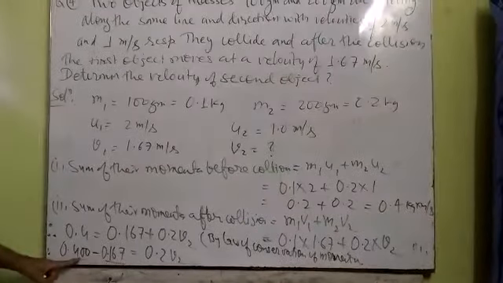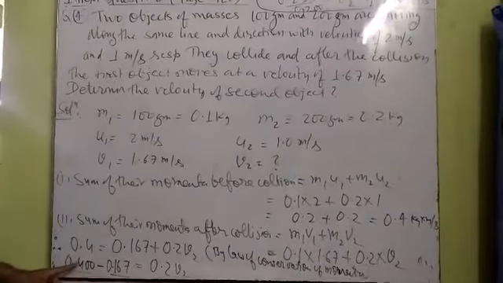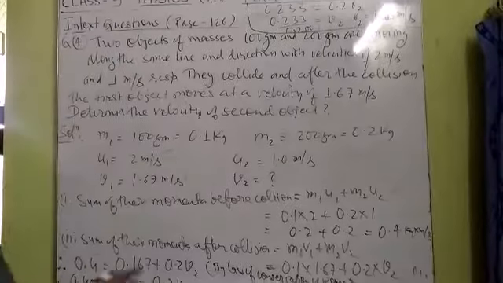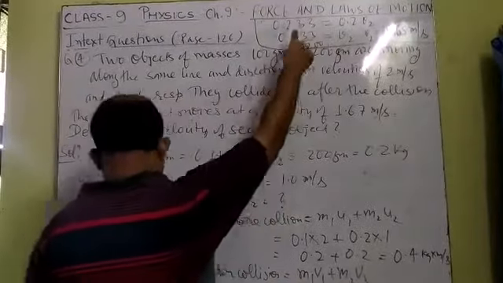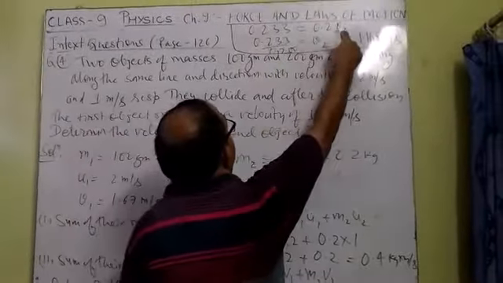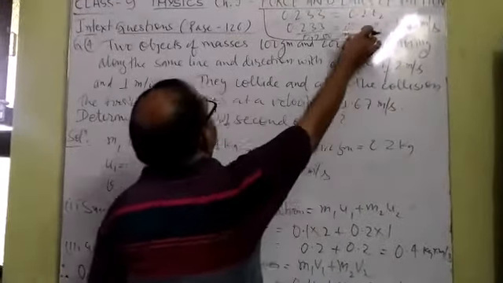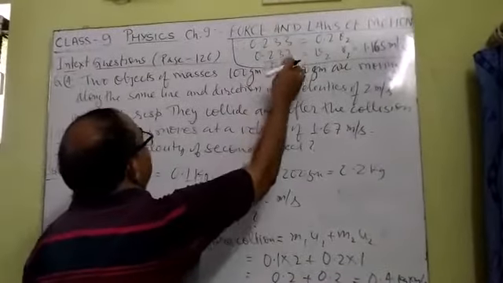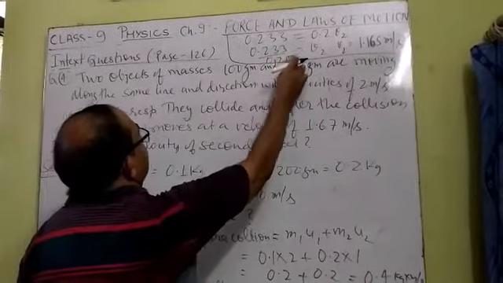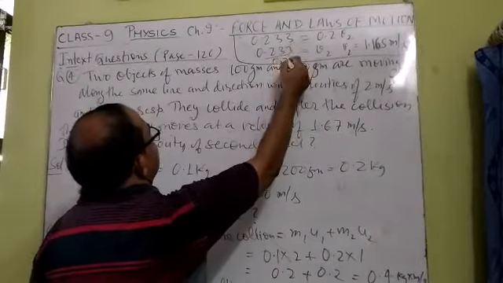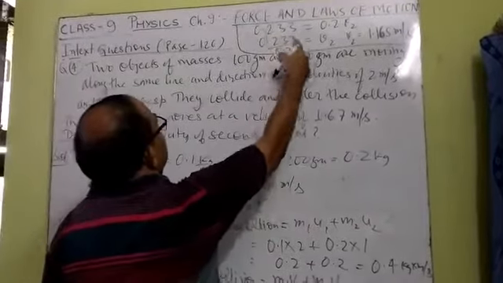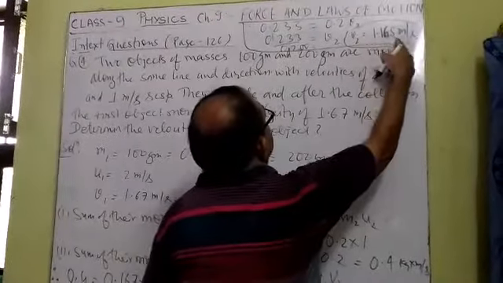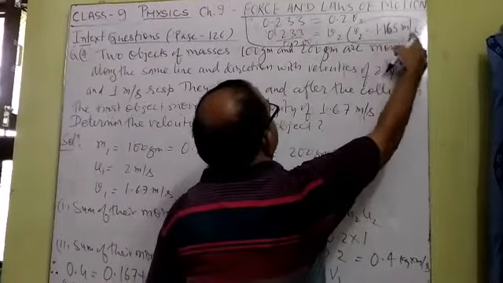The result of 0.400 minus 0.167 is 0.233, which remains on the left side, whereas the right side is 0.2 V2. For calculating V2, we will bring this 0.2 into the denominator of 0.233, and it can be written as 0.200 for equal decimal places. Now you can remove the decimal, it gives you 233 upon 200, and in this way the result will be 1.165 meter per second.